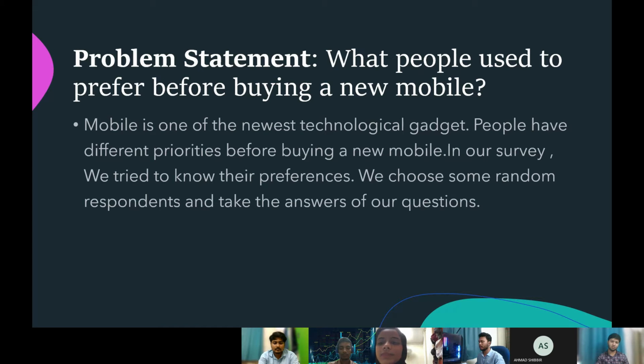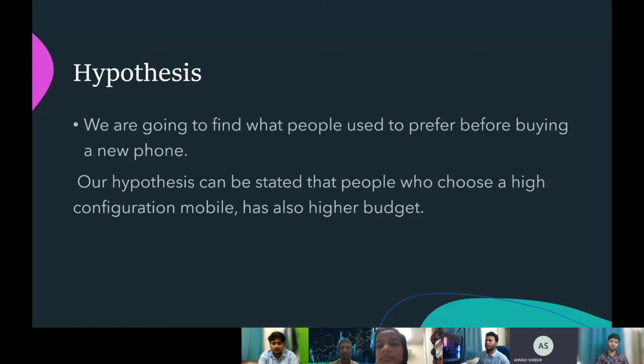Next, brother Ahmed Shibbir, continue the slide. Okay, thank you, sister. So I am Ahmad Shibbir. So now I want to describe our hypothesis and other things.